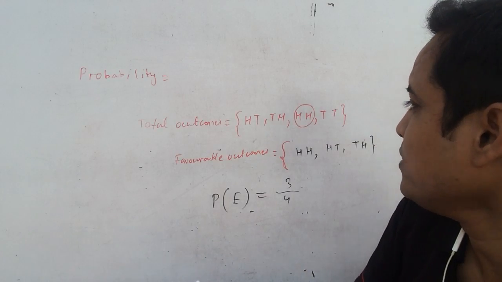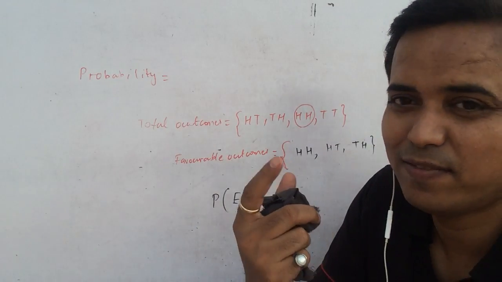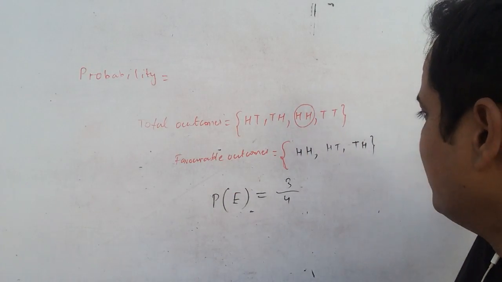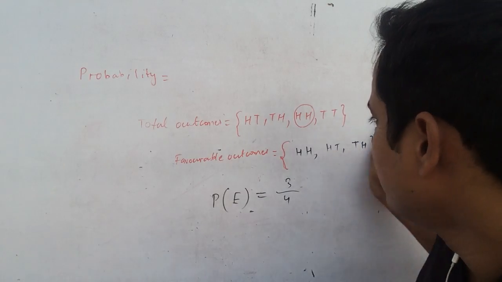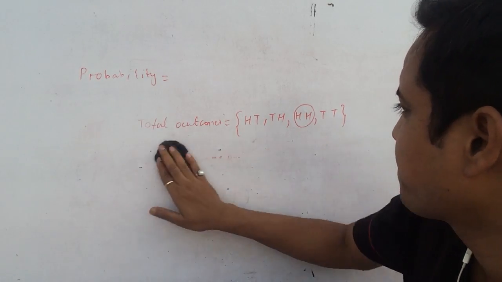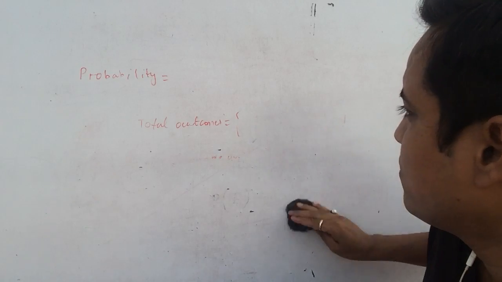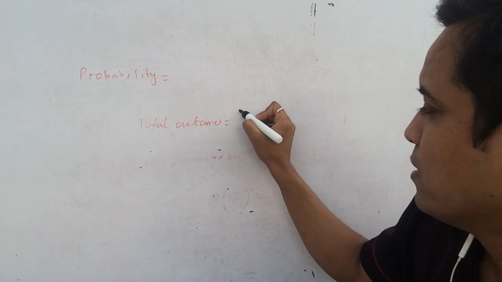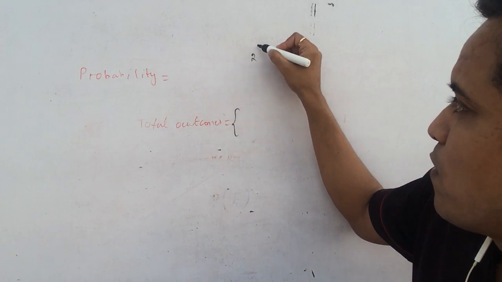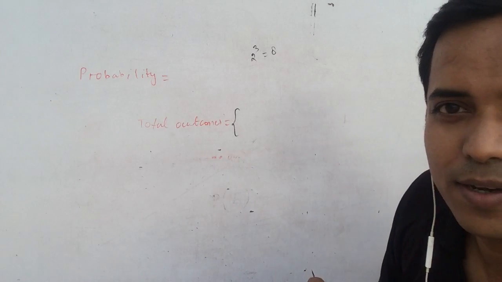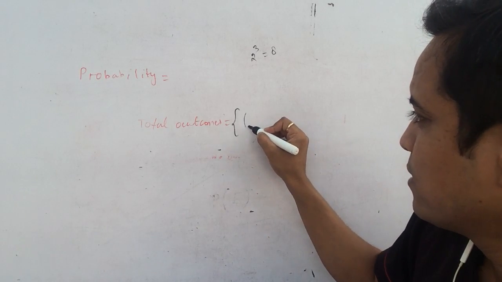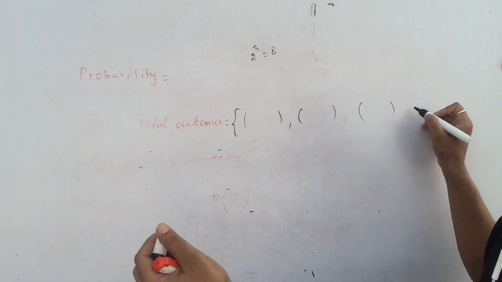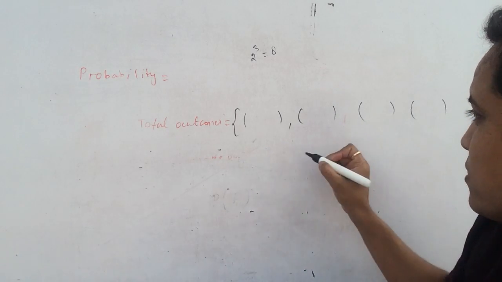All right. So these are the cases for the at most, at least, and normal cases in throwing of two coins. So let's understand what happens when we throw 3 coins. The total number of outcomes would be 2 raised to power n, which is 2 raised to power 3, so it would be 8. So how would we consider it? First you have to make 8 boxes like this.